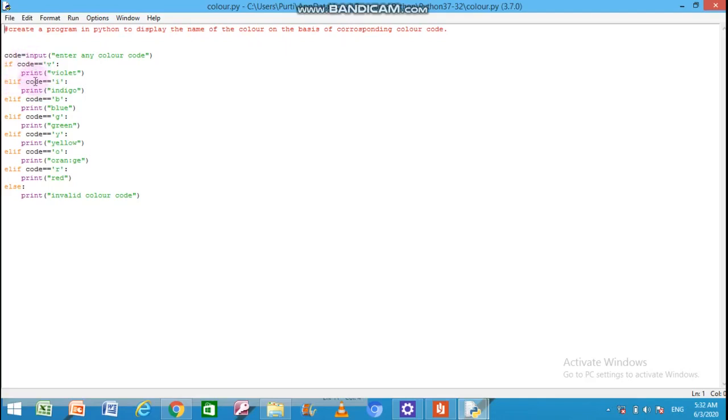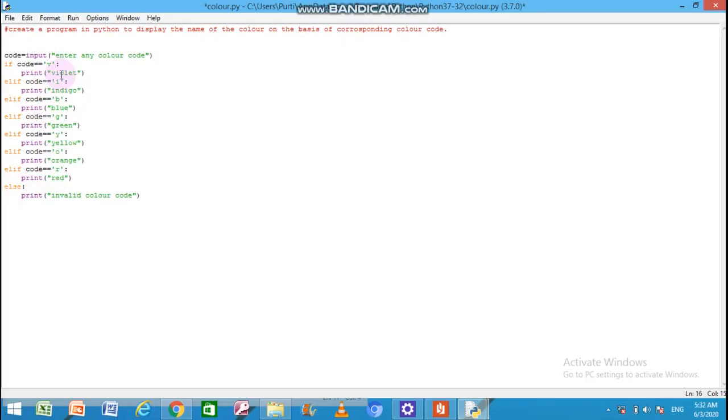So another condition is checked. If the code is equal to I, print indigo. Otherwise, check again. If the code is equal to B, print blue. Otherwise, check another condition. If code is equal to G, print green. Otherwise, check another condition. Y, print yellow. Check another condition. If code is equal to O, then print orange. If it becomes false, check whether the value of code is equal to R. If it is true, print red. Otherwise, no more conditions are left.